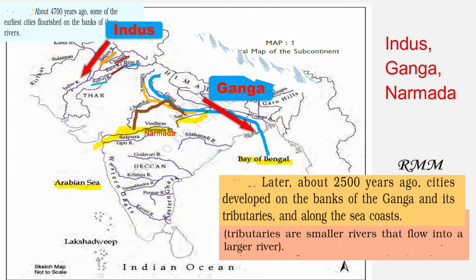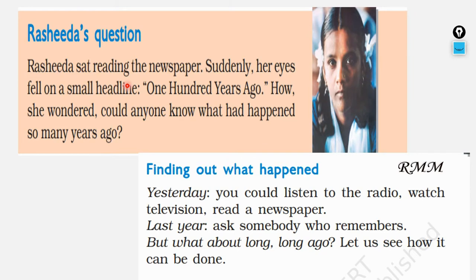So let's read about Indus. About 4700 years ago, some of the earliest cities flourished on the bank of the Indus River. Later, about 2500 years ago, cities developed on the bank of the Ganga and its tributaries and along the sea coast. Let's read the introductory part of your first chapter.